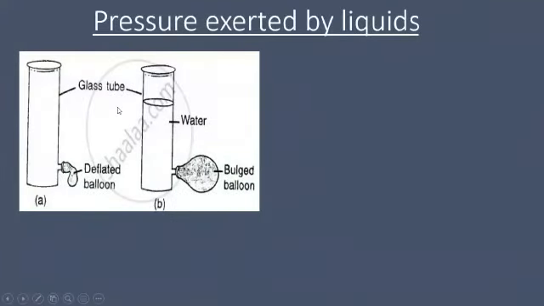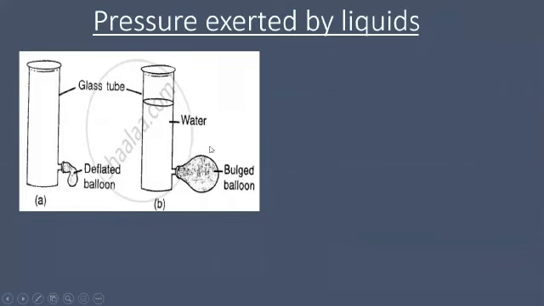Make the arrangement as shown in the picture. Fill the glass tube with water. Observe the balloon. Is there any change in size? Yes. The balloon becomes bigger when we fill the tube with water. What does the bulging balloon indicate?